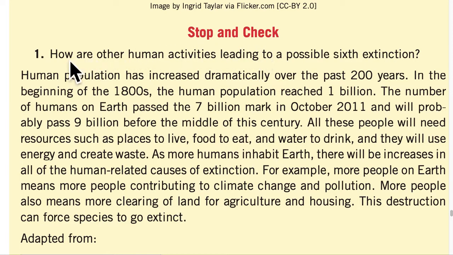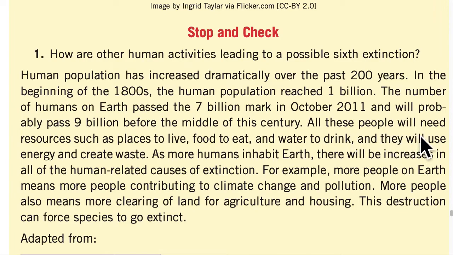Stop and check. How are other human activities leading to a possible 6th extinction? Human population has increased dramatically over the past 200 years. In the beginning of the 1800s, the human population reached 1 billion. The number of humans on Earth passed the 7 billion mark in October 2011 and will probably pass 9 billion before the middle of this century.